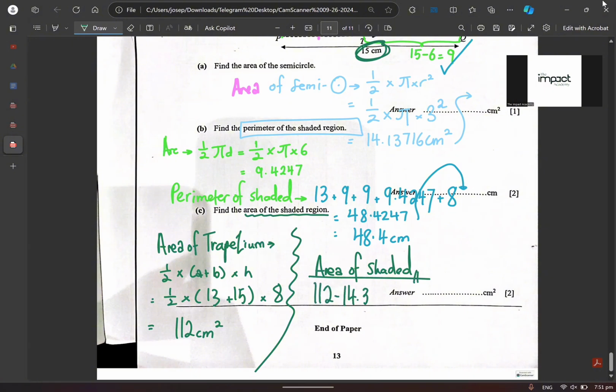You remember this? 0.13716, right? You get 97.86284. True or not? All right, very good. 3 significant figures, that becomes what? 97 point. Very good. 97.9 centimeters square. And that's all I have for you for paper number 1.